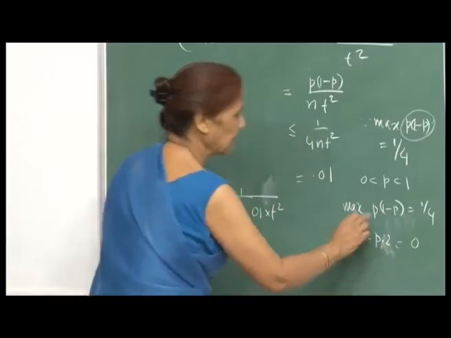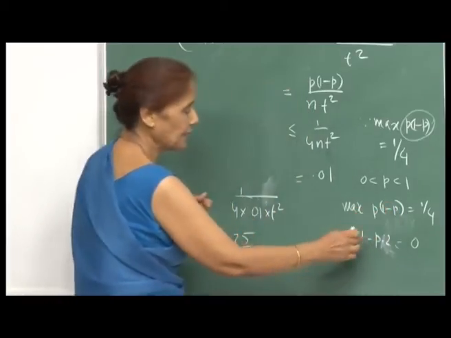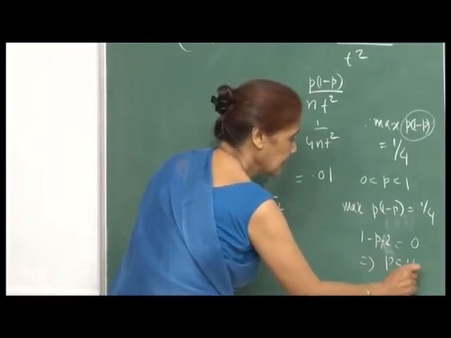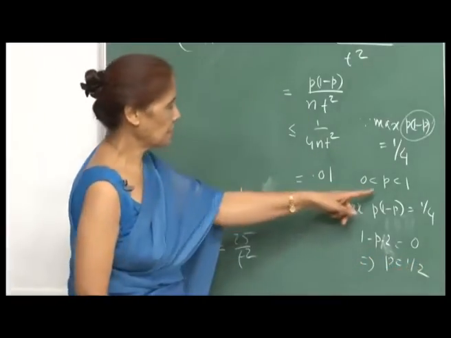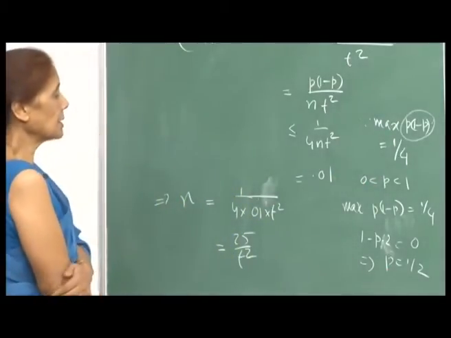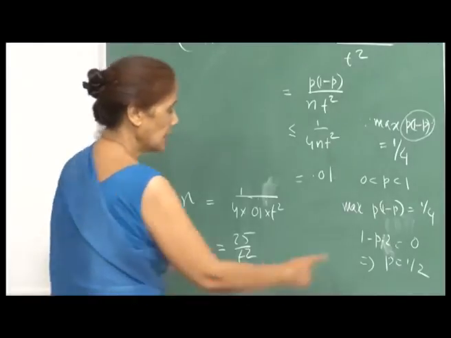This is 2p, because of minus p square. So, the derivative is 1 minus 2p. This implies that p is half. Certainly p cannot be 2, because p is lying between 0 and 1. So, this is a critical value, and to make sure that it gives the maximum value, we use the second derivative.